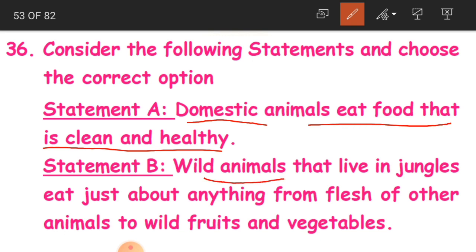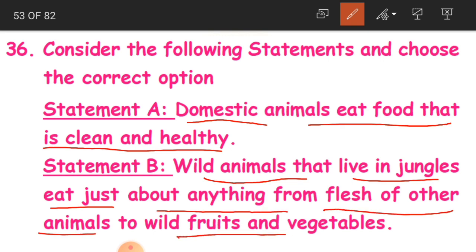And wild animals that live in jungles eat just about anything from flesh of other animals to wild fruits and vegetables. So as they live in jungle, whatever they get, mostly the flesh of the other animals, and sometimes if any wild fruits and vegetables are available, they eat that. So this is about the statement B. Is this true, children? Yes, this is true.